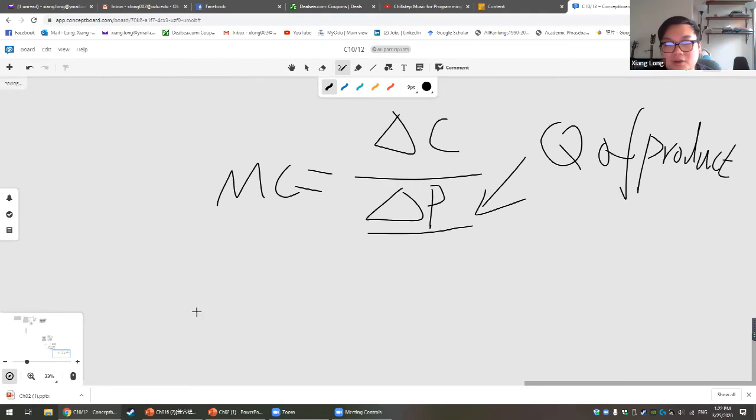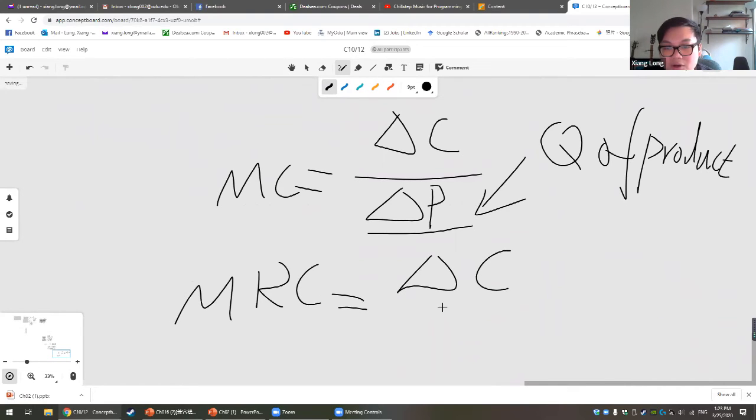And marginal resource cost uses the change of the cost divided by the change of the labor. So this is the major difference right here.